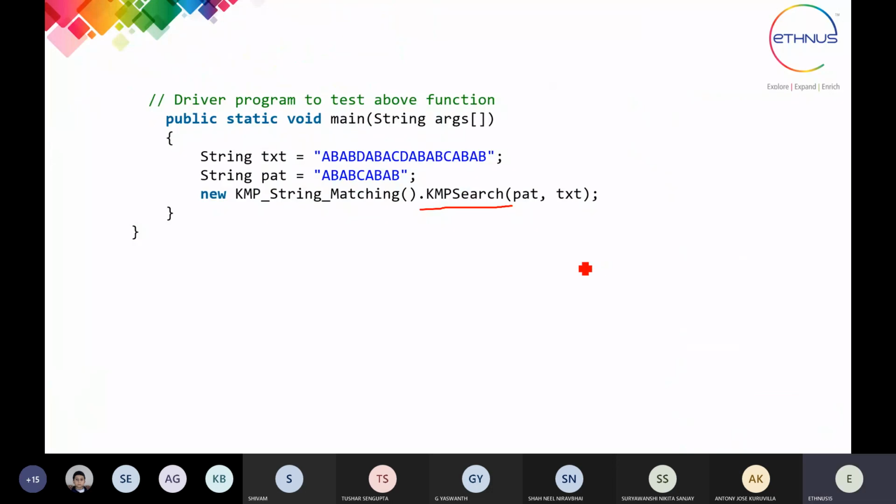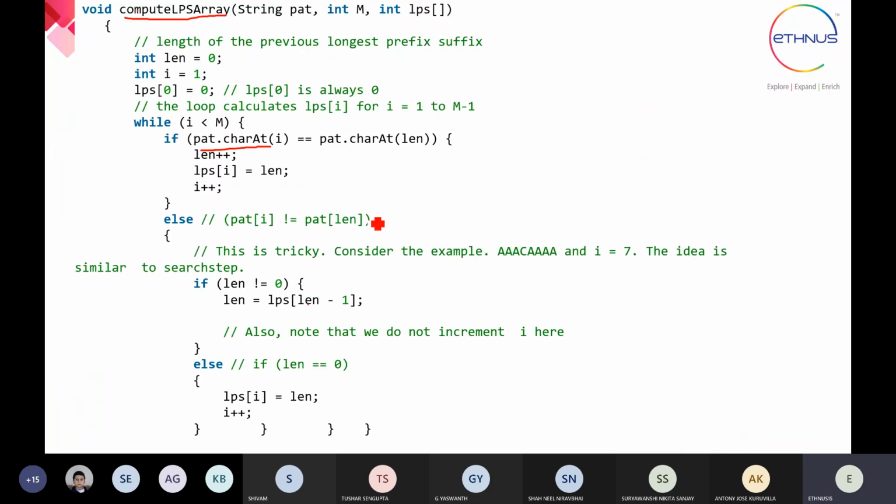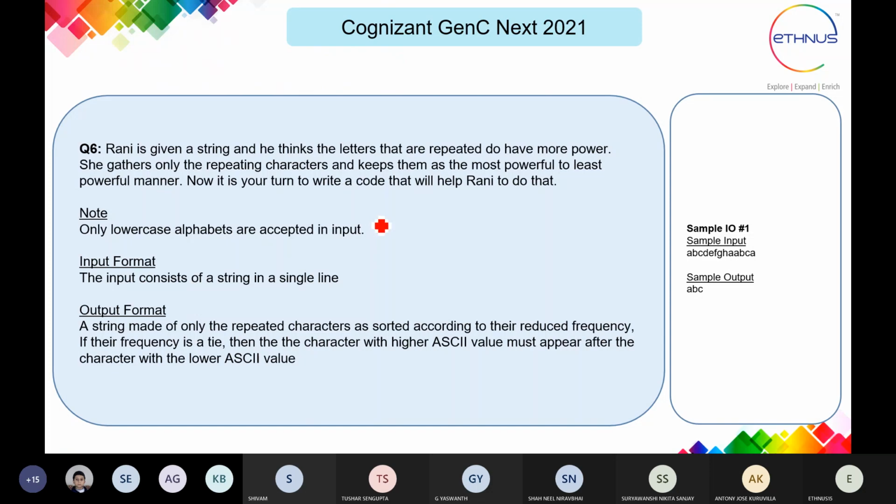So this is how this program logic is built. Now the next one: Rani is given a string and she thinks the letters that are repeated have more power.